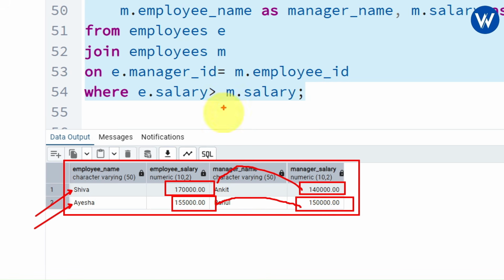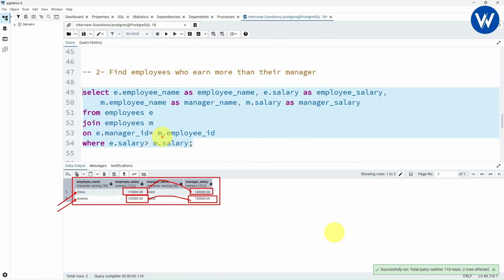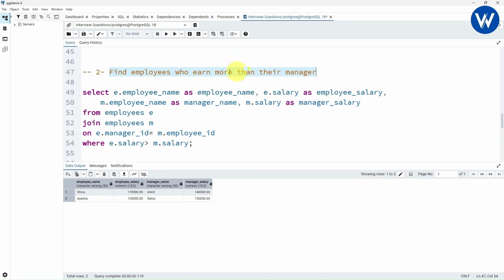So basically with the help of this query, we can find the solution for this interview question, which is find employees who earn more than their manager, right? So this is a simple query, you just need to understand the logic.